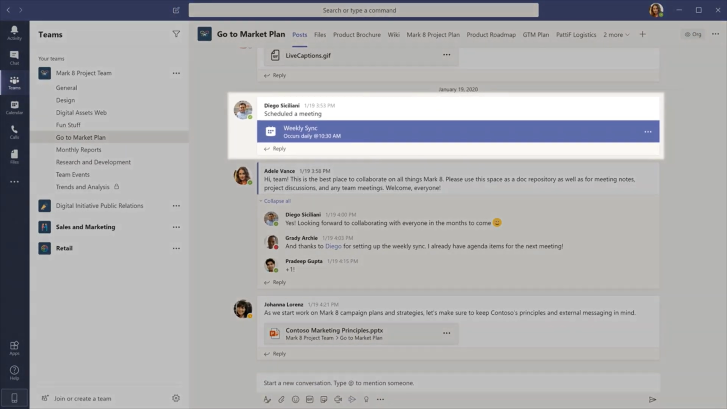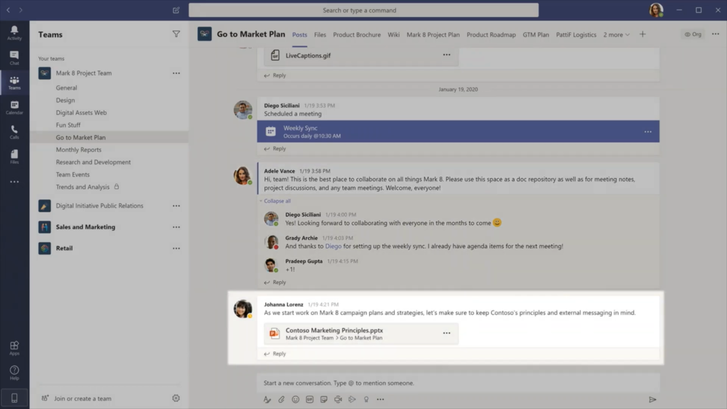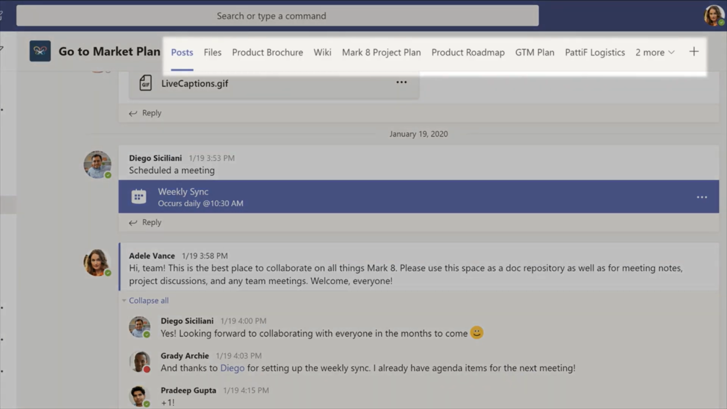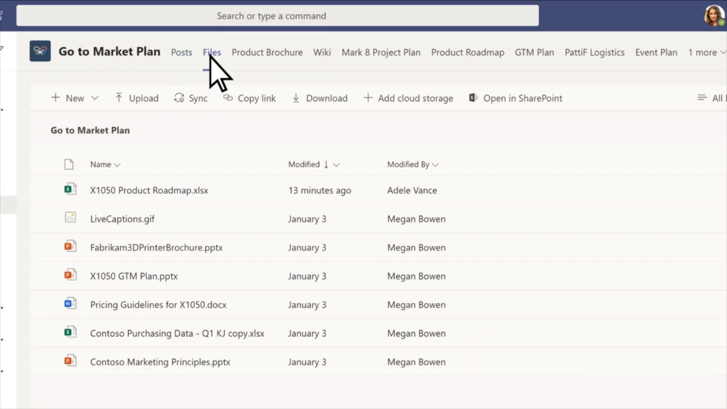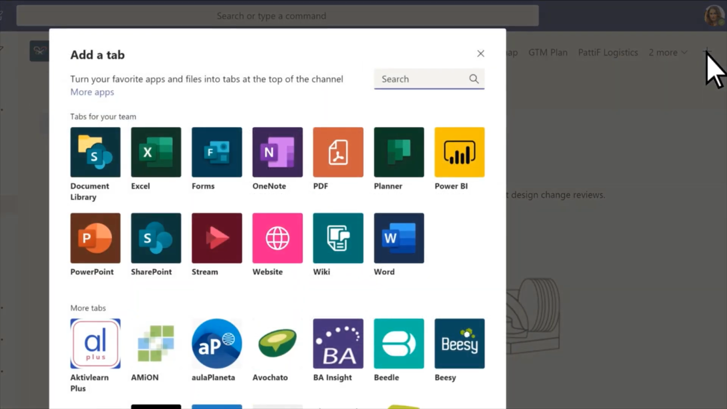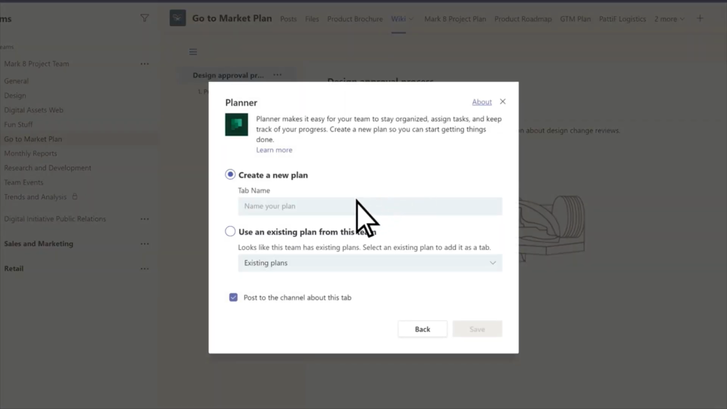Channels are where you hold meetings, have conversations, and work on files together. At the top of each channel, you'll find tabs. These are links to your files, apps, and services. To add a tab, select the plus sign next to the tabs. Add Planner, for example, to create a project board for tracking team tasks.